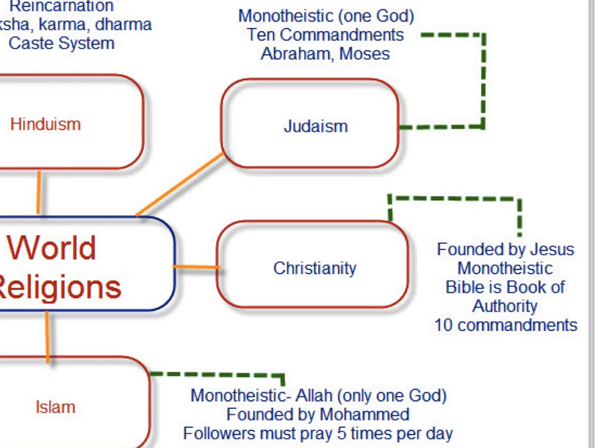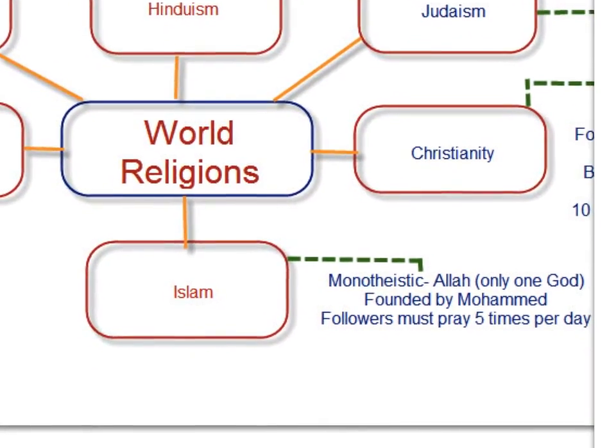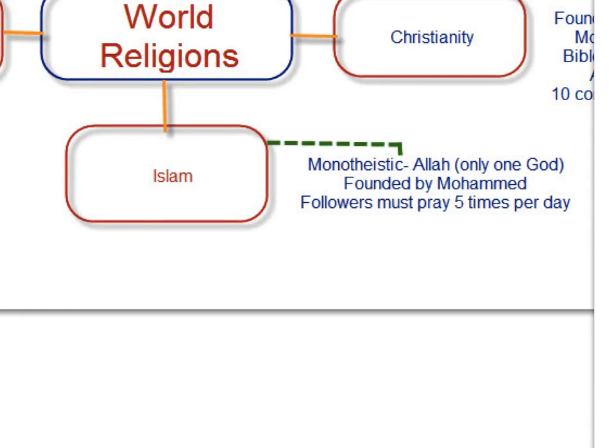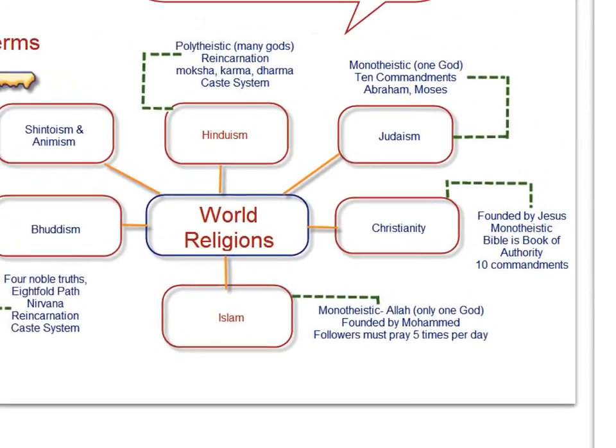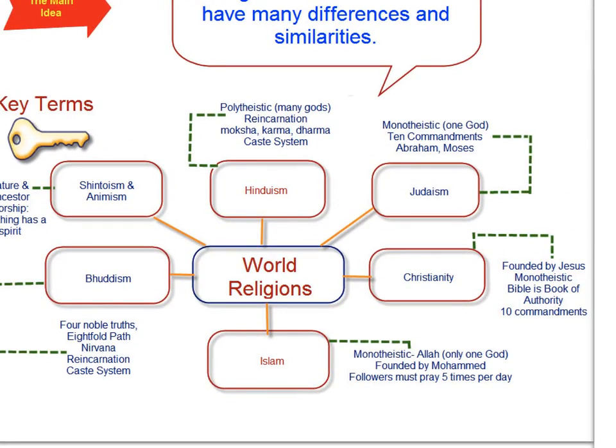The third monotheistic religion is Islam. In Islam, its followers pray 5 times a day. It was founded by Muhammad, and the one God is Allah. So Judaism, Christianity, and Islam are monotheistic religions. That's how they're connected. This is extremely important. Monotheistic: Judaism, Christianity, and Islam.